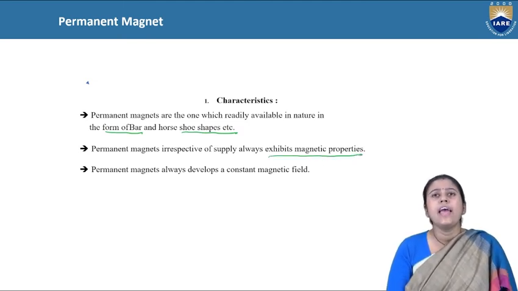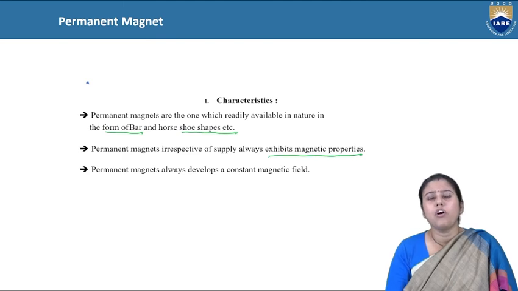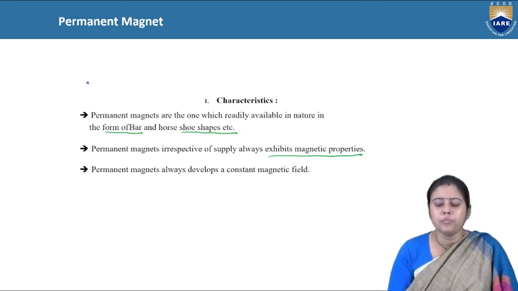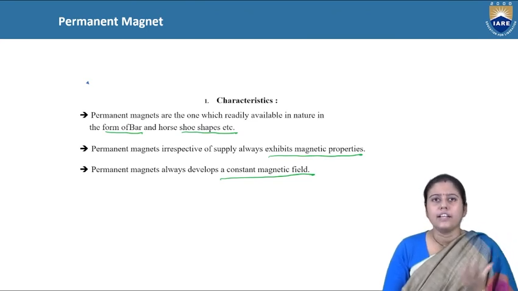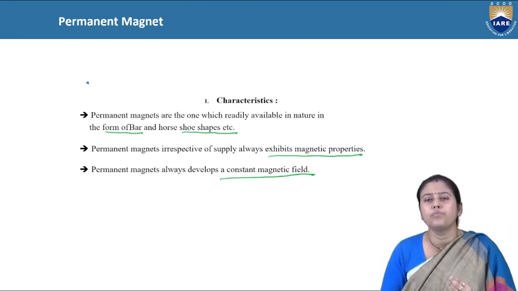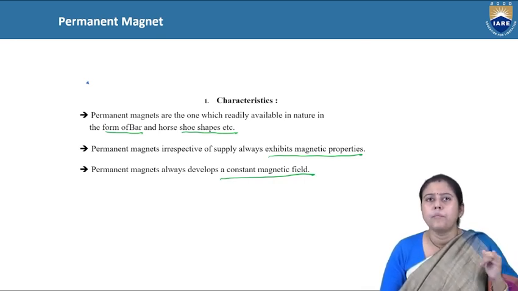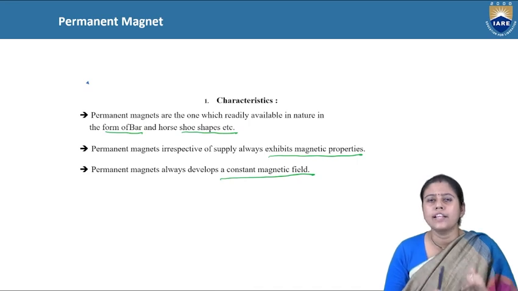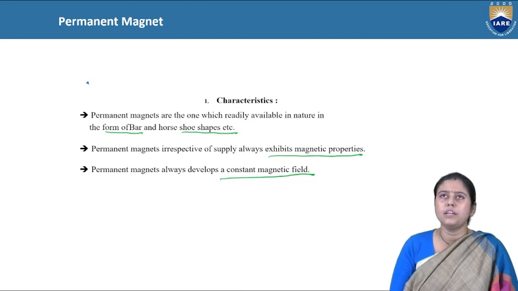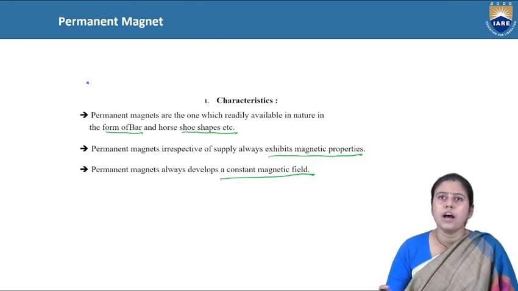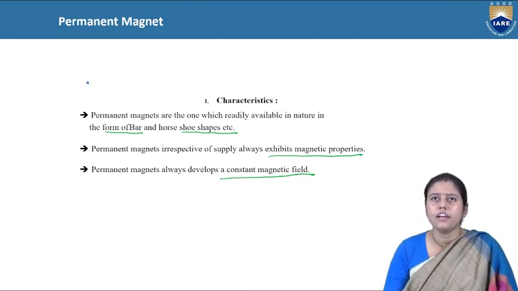If we take any natural magnet, it will always show the magnetic property. A permanent magnet always develops a constant magnetic field, as it is naturally obtained and the north pole and south pole are constant. So if all the circumstances, pressure, temperature and other physical conditions are constant, a permanent magnet always develops a constant magnetic field.